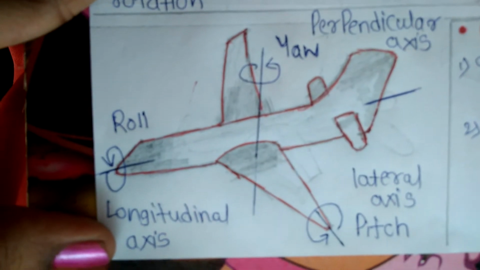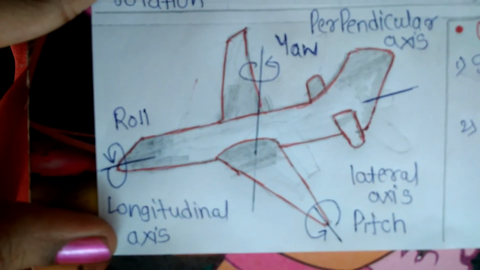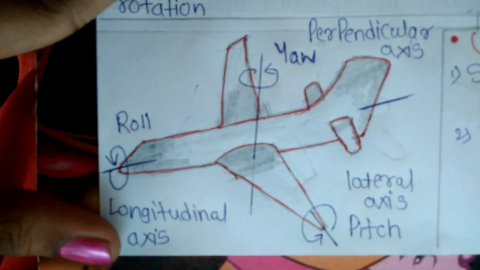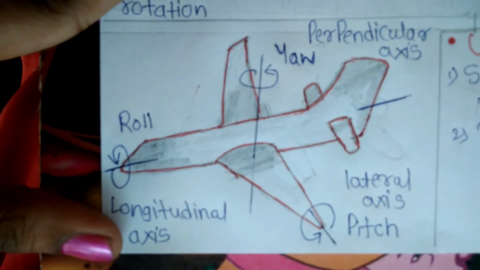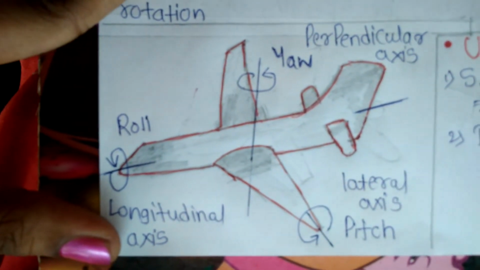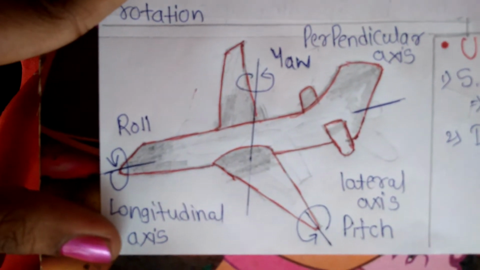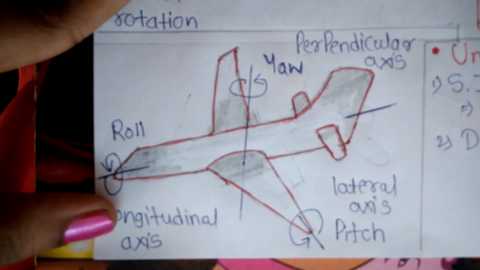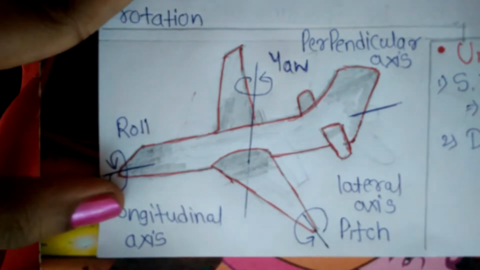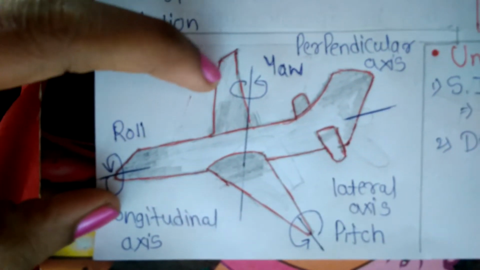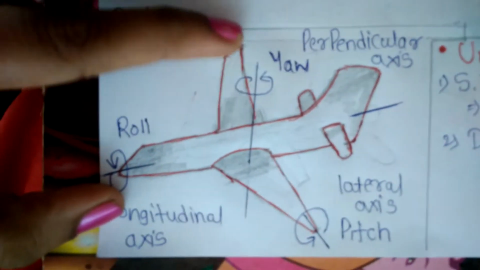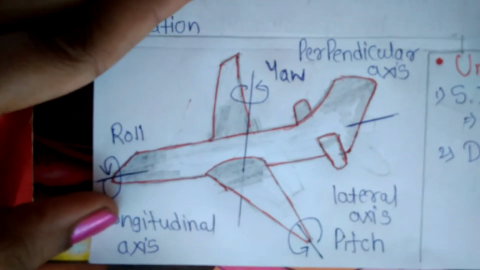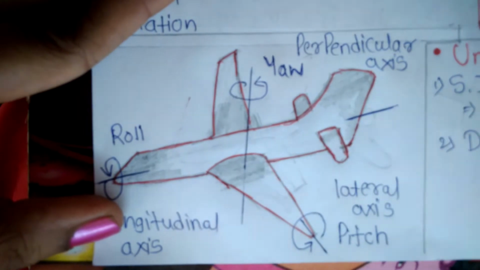From this figure we can understand the concept. As I said, there are three axes of rotation. One is the longitudinal axis, then the vertical axis and last is the lateral axis. So this is the longitudinal axis, named roll. This is the perpendicular axis or vertical axis, named yaw, and last is the lateral axis, which is known as pitch.